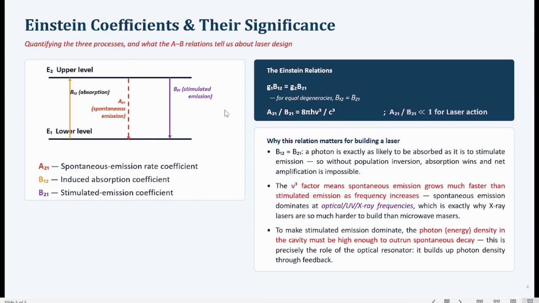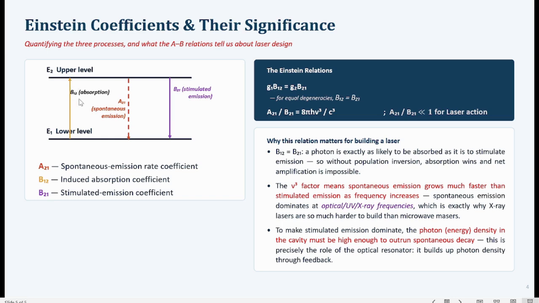Here some important coefficients known as Einstein coefficients and their physical significance are discussed. These Einstein coefficients A21, B12 and B21 are actually the rates of spontaneous emission, induced absorption or stimulated emission taking place over here. From the E1 to E2 level, induced absorption takes place by the absorption of a photon. The atom is going to the upper level.